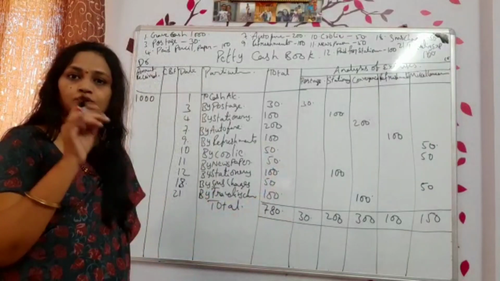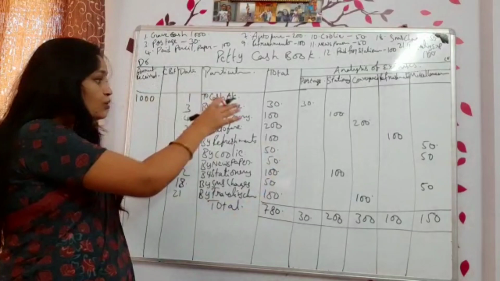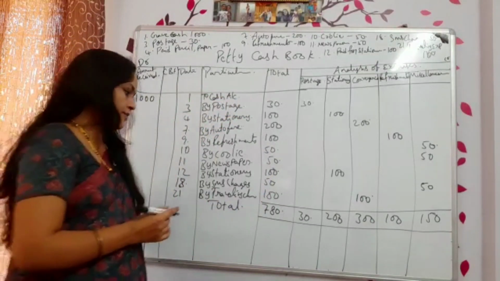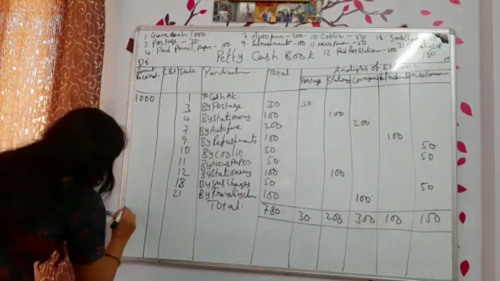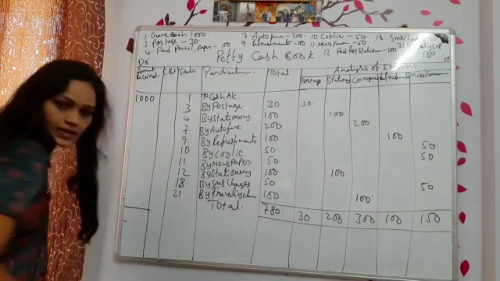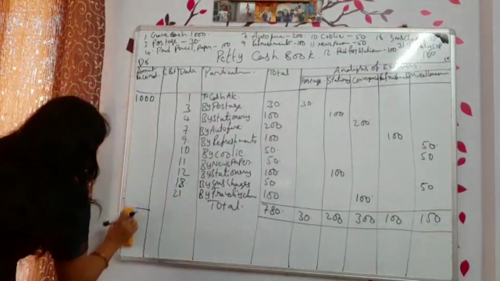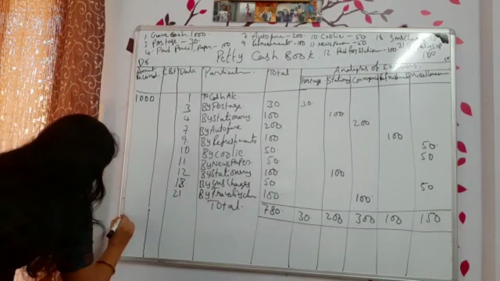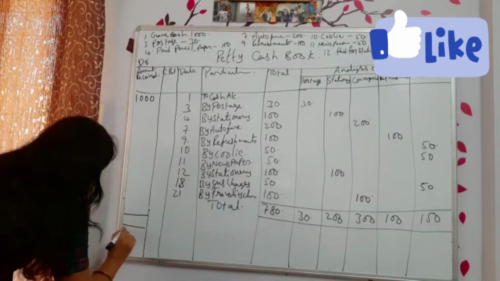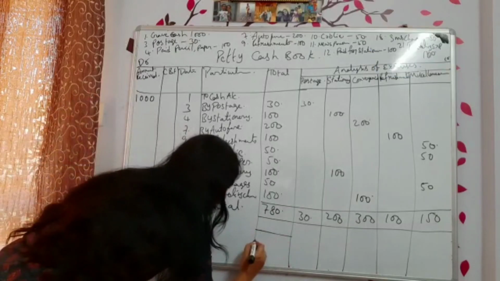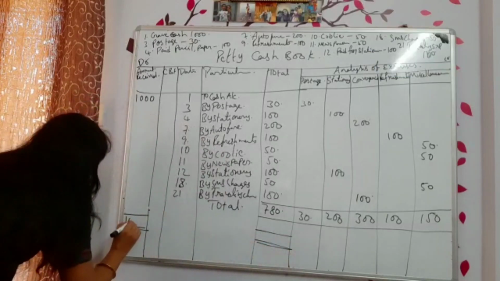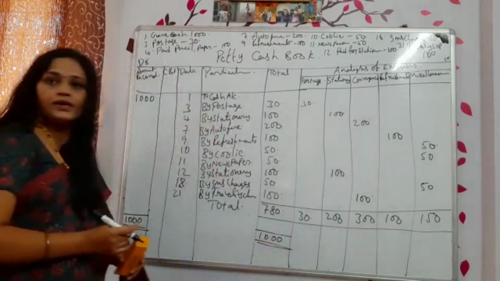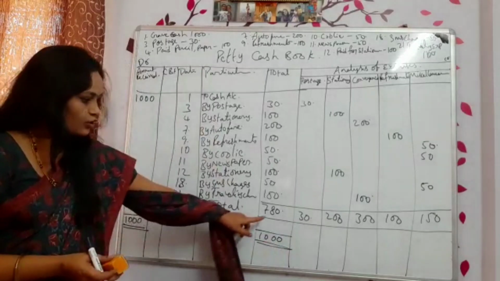Okay, whenever you are doing the account, you have to balance, right? Debit and credit must be equal. All of you know how to balance the amounts, no? 1000 and 1000 both the side. Balancing the amount is the main thing where many students used to commit the mistakes. Check it out very carefully. 1000 rupees both the side.